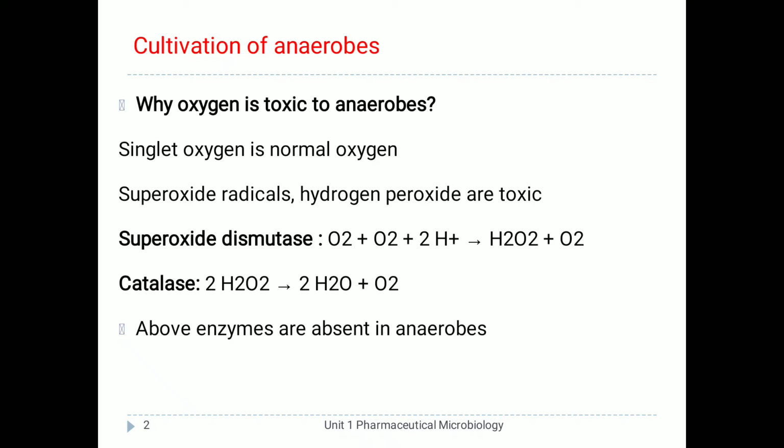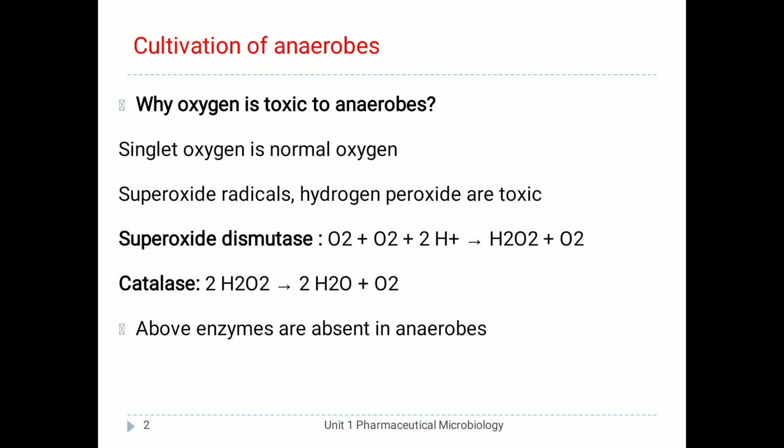In these two reactions you can see the function of superoxide dismutase is to convert superoxide radical to oxygen and hydrogen peroxide, while the function of catalase is to convert hydrogen peroxide to water and oxygen.